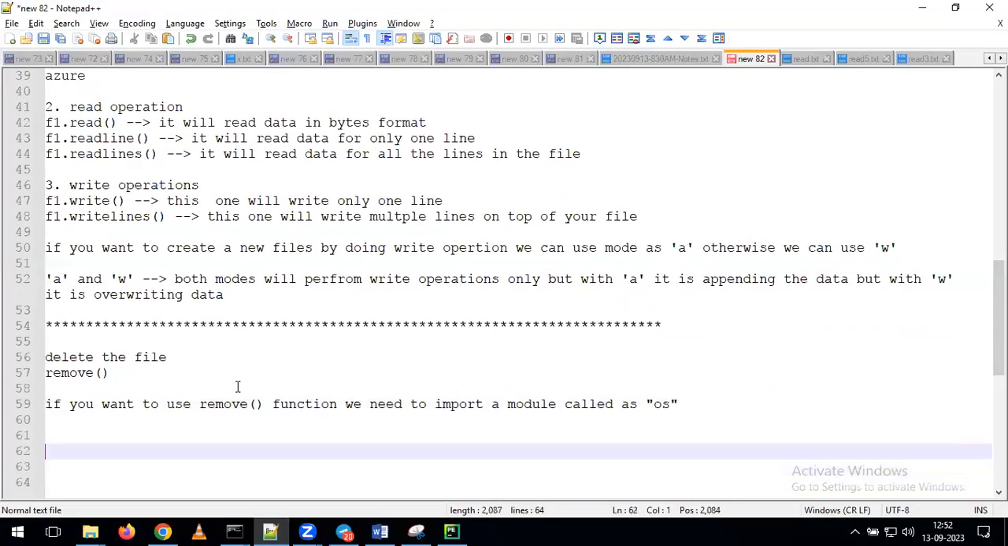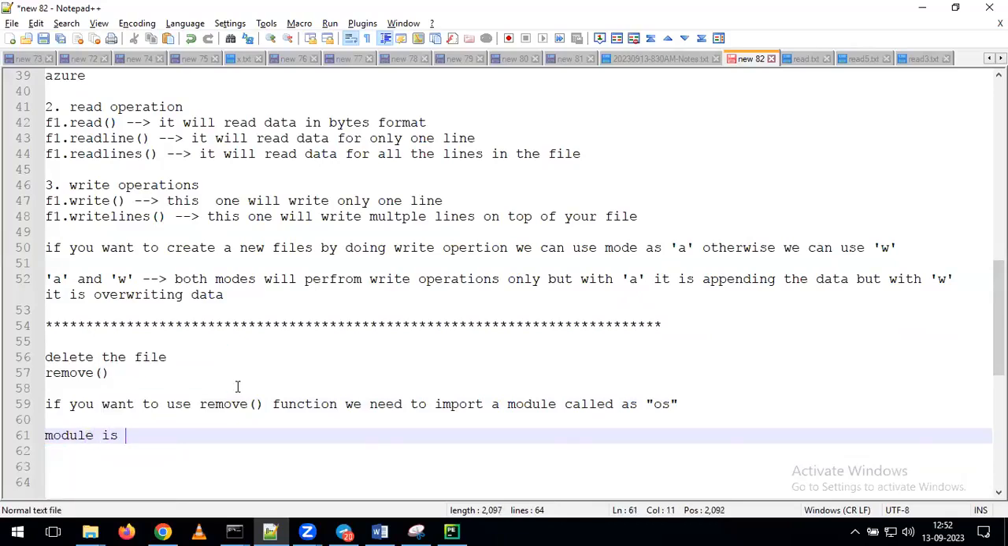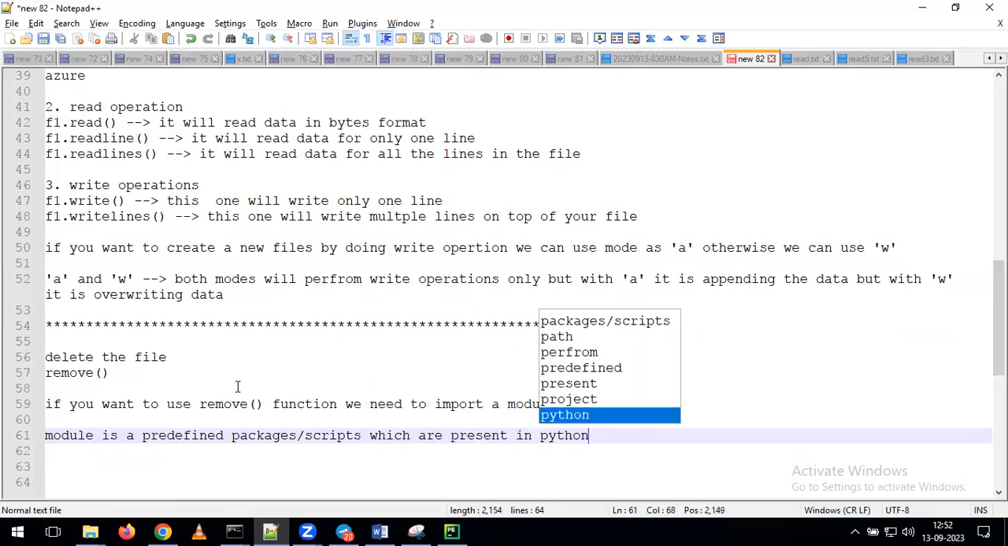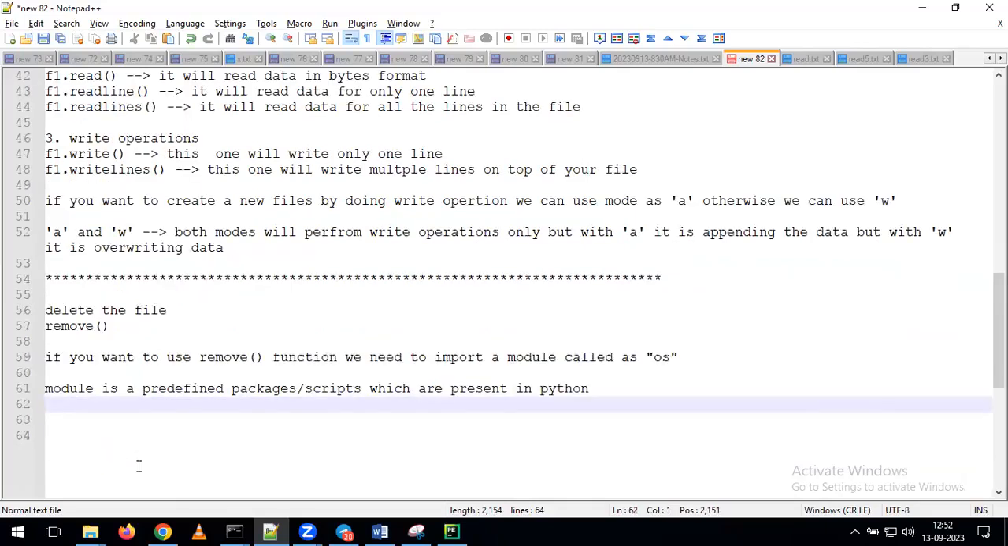So whenever we import a module, in that module we can see already predefined packages or predefined scripts, which means there is no need to write any code from our side. Whatever existing scripts or existing Python packages we have, if you want to use them, we simply need to import the module. Now, if you want to perform this remove operation, we need to import the module called OS module.